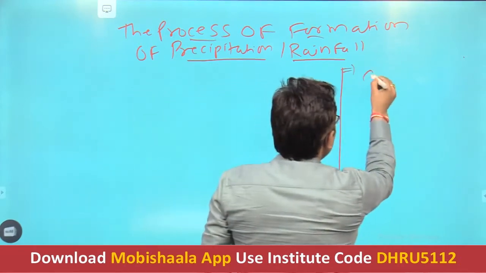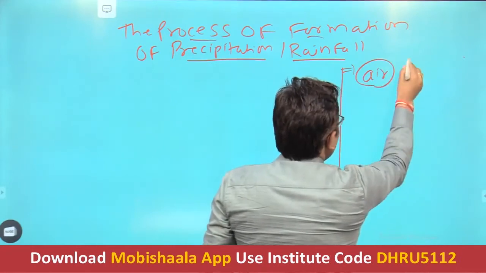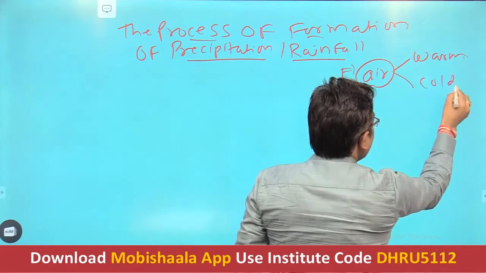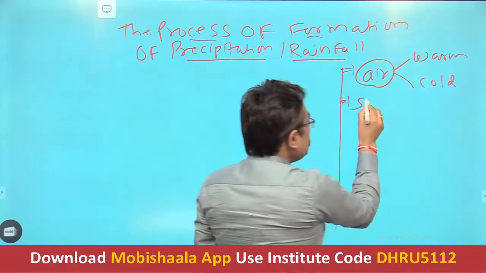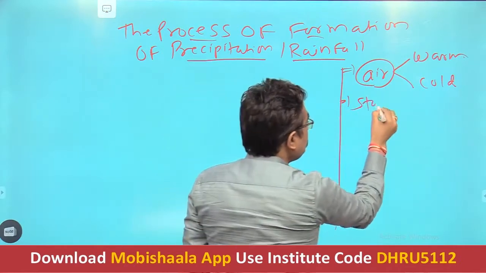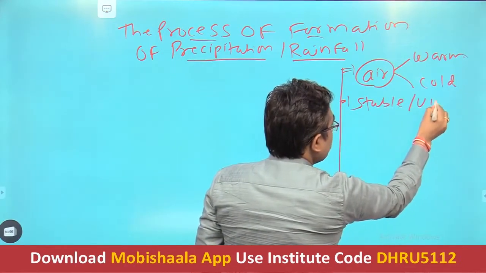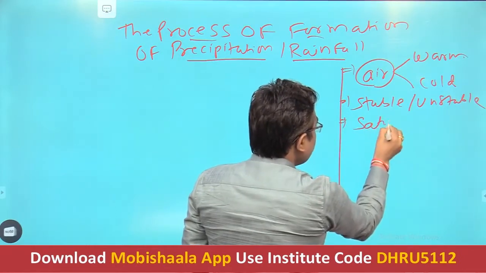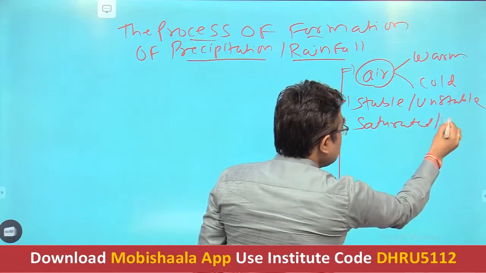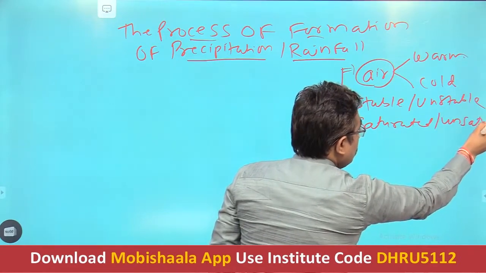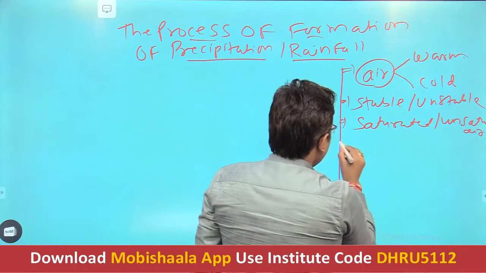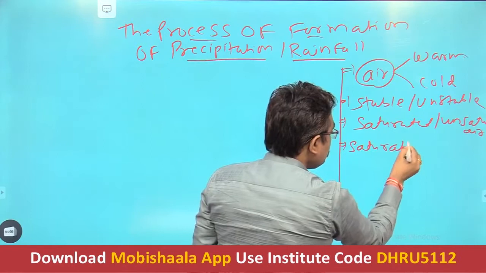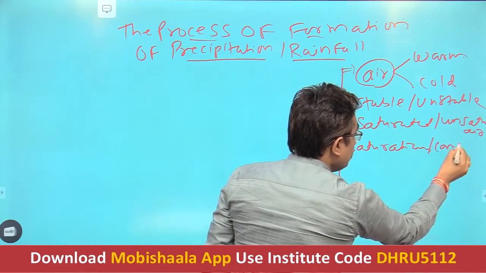The simplest one to begin with is air. Then we know there are two types of air: warm air and cold air. Then the terms used in precipitation: stable air and unstable air. Then the most important terms are saturated air and unsaturated air. Then the important terms are saturation and condensation.